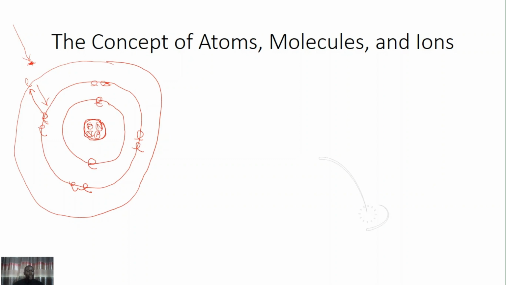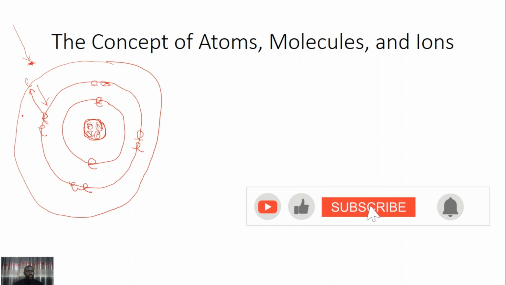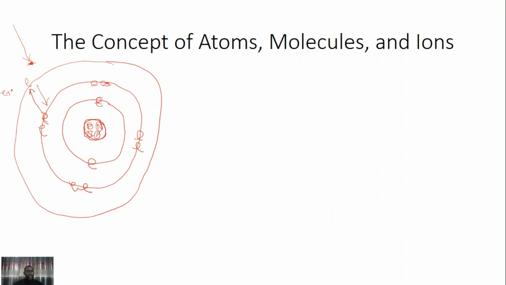When they acquire more energy and move to a higher energy level, they are said to be excited, at the excitation state. And when they move back, they radiate the extra energy that made them move to the higher energy level.